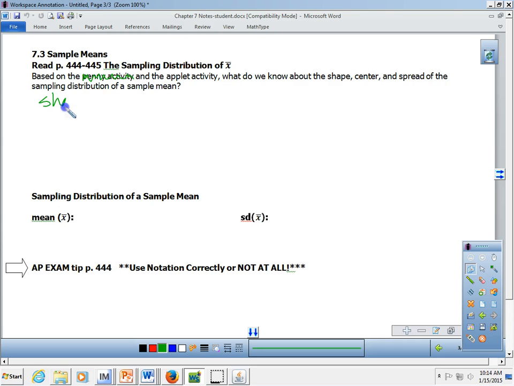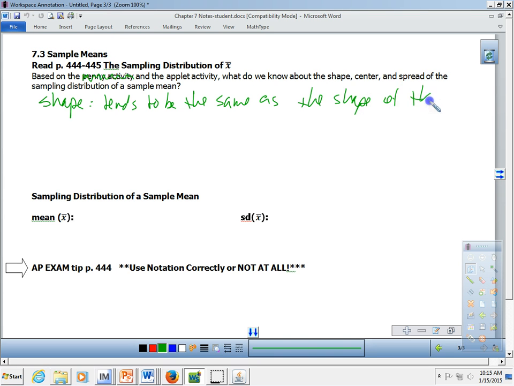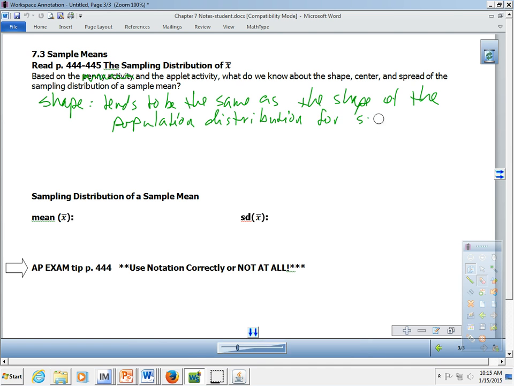Well, the shape tends to be the same as the shape of the population distribution. And just because I know what's coming up next, I'm going to include for smaller sample sizes.